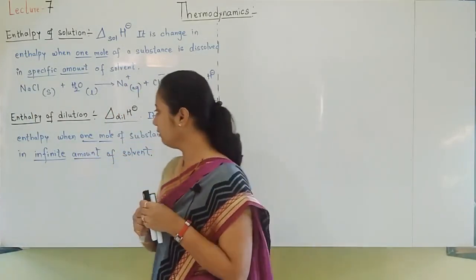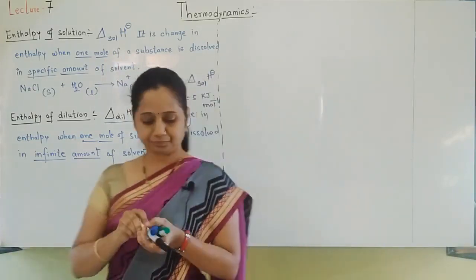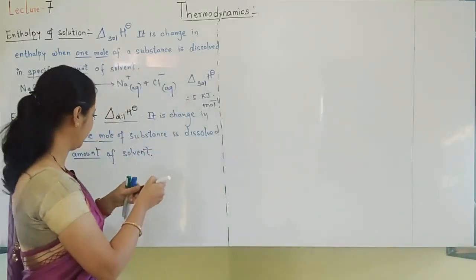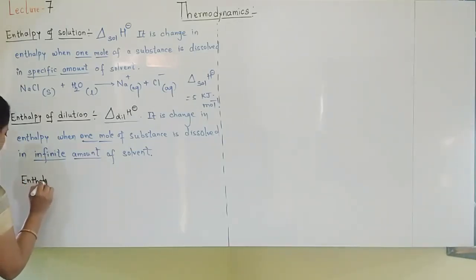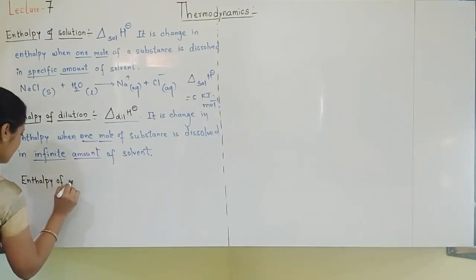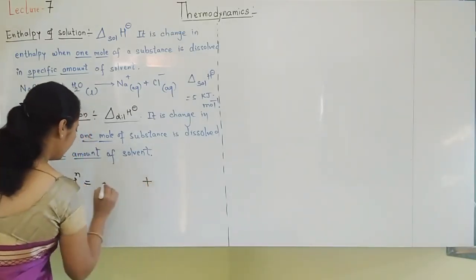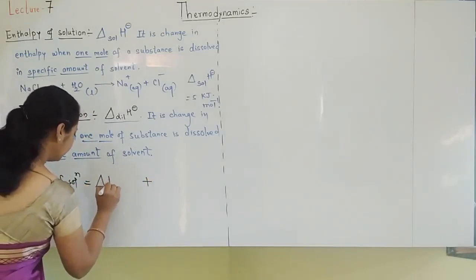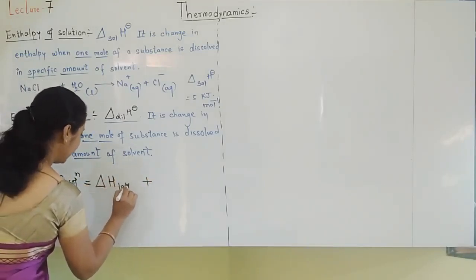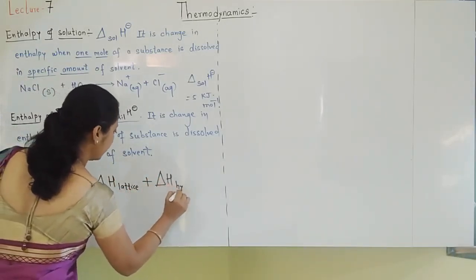Students, here one more thing we'll see. Enthalpy of solution is the sum of lattice enthalpy and hydration enthalpy.